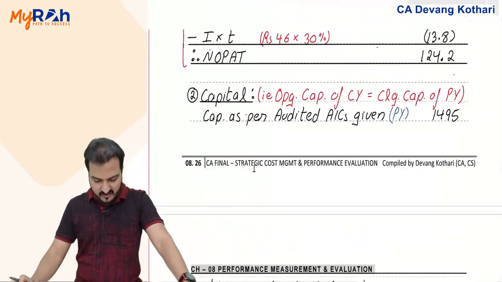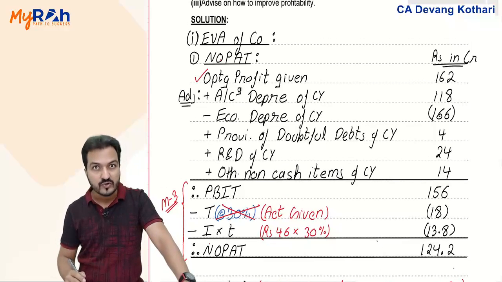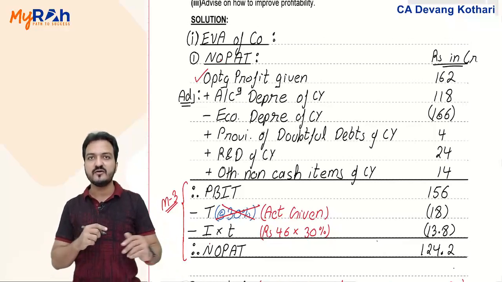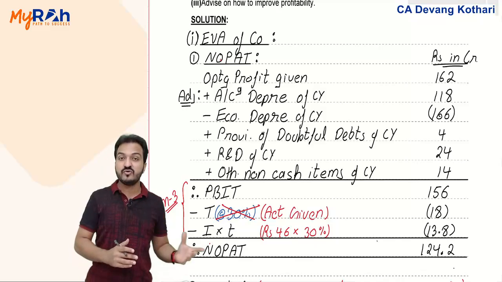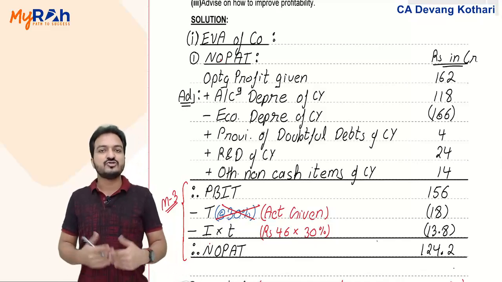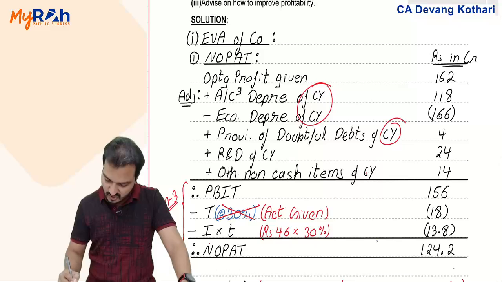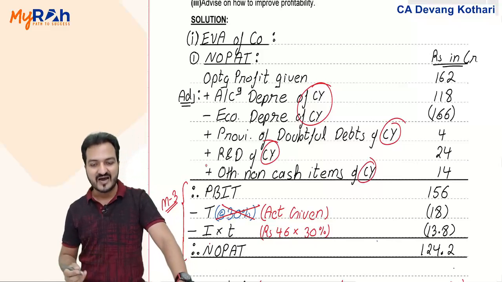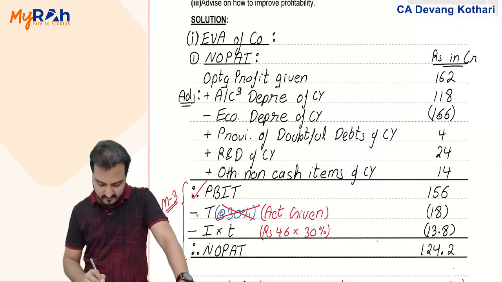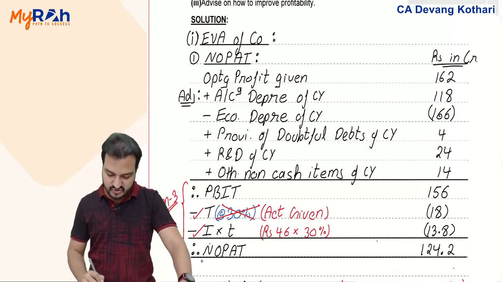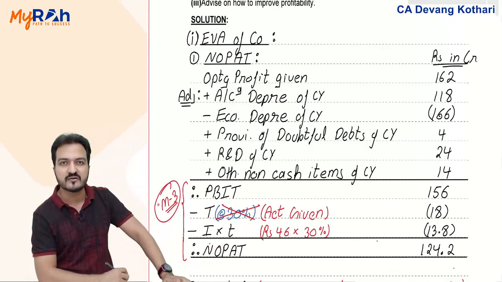And for that NOPAT calculation, you start from operating profit, which is given in the question, and you need to adjust. You need to add back non-cash, non-operating items, because you need operating profit. So non-cash, non-operating items of the current year are added back over here, all of that of the current year, to get the operating profit. Operating profit, and then minus tax, minus interest into T gives you the NOPAT. This was one of the methods to calculate NOPAT. I told you this was method 3 for calculating NOPAT.